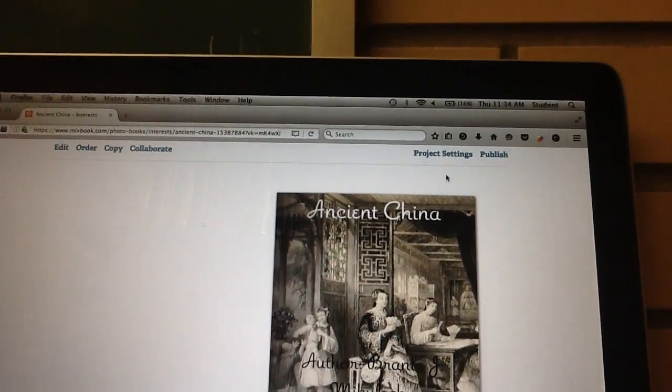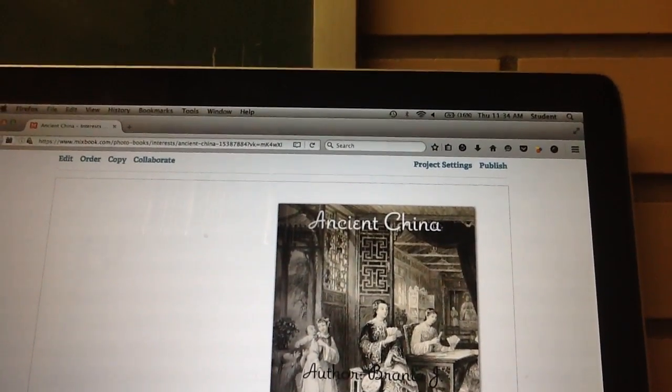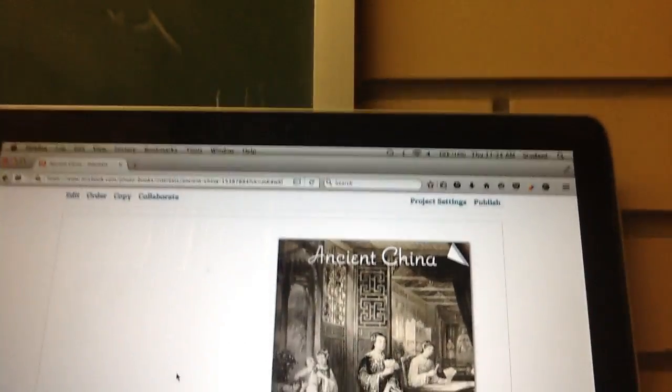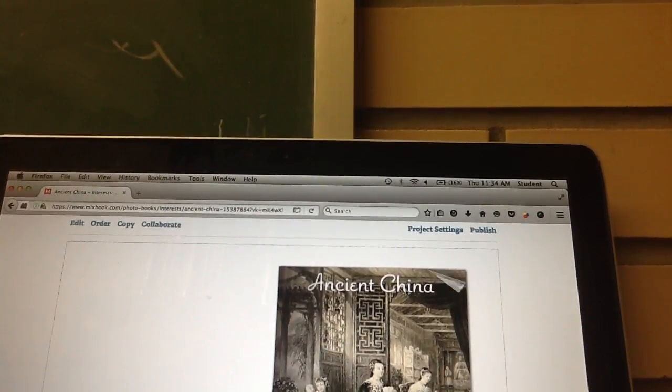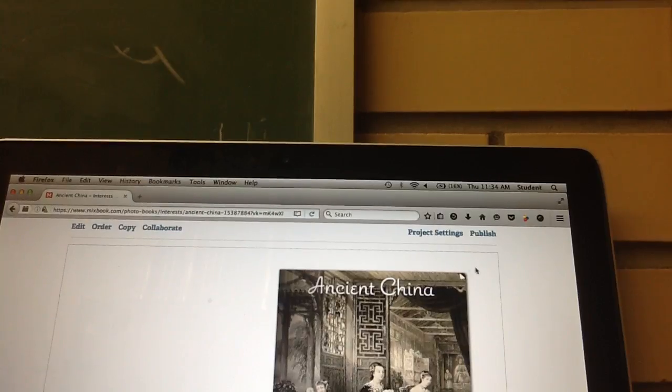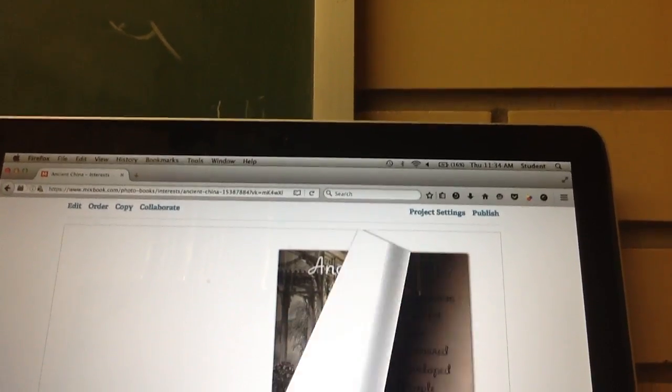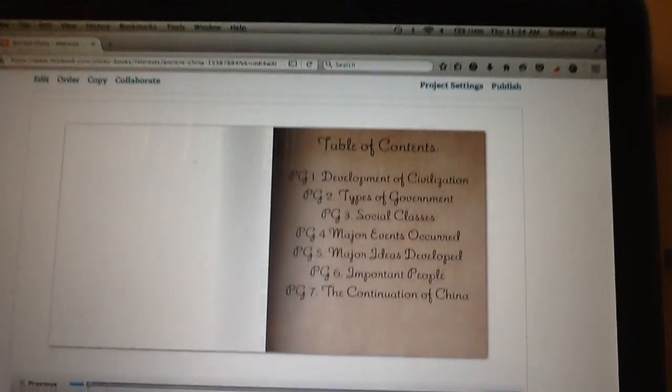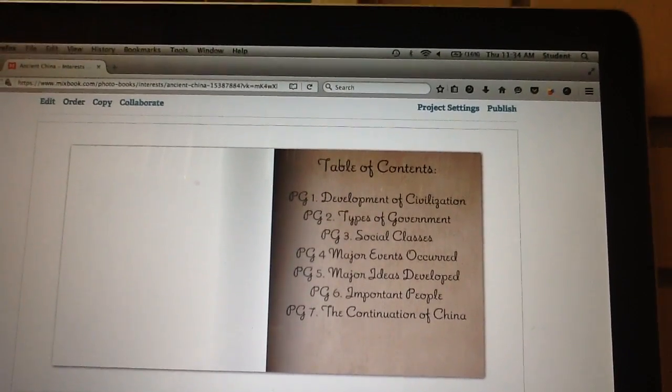So let's go ahead and flip the page. Oh my goodness. Here we have the table of contents.